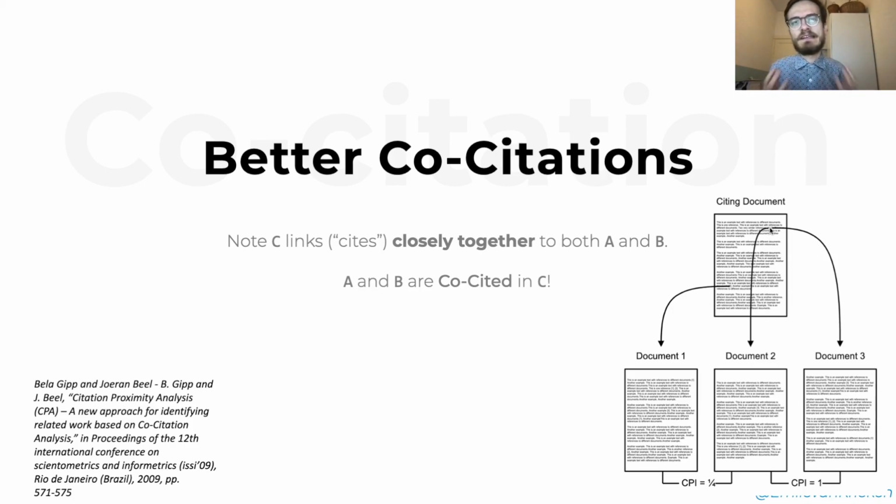So you can be pretty sure that there is a strong connection between these two notes, these two papers. But if there's another document that was only cited over here, so like 2 paragraphs down, then you can probably guess like, okay, they are probably not as closely connected with each other as 2 and 3 are. So we give the connection between document 1 and document 2 a smaller number. So basically that means that we adopted this idea to Obsidian and say, okay, well, how strong is the connection between 2 nodes when they are mentioned somewhere together in the node?